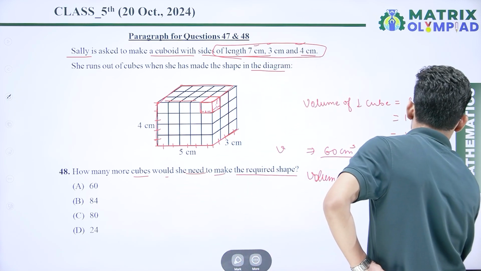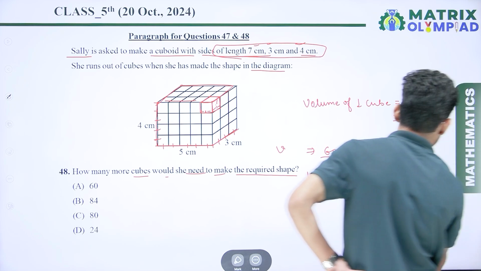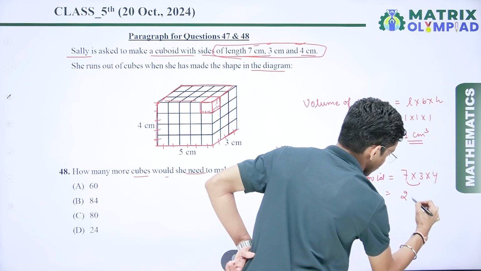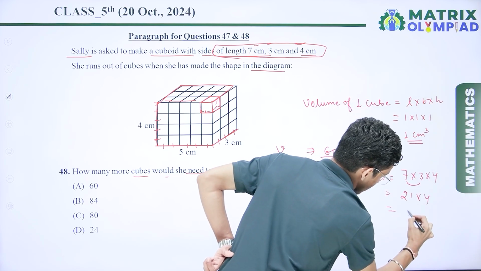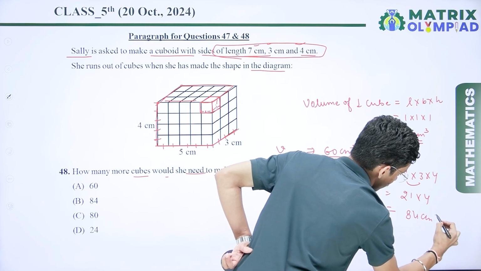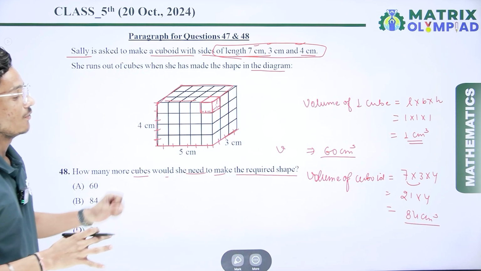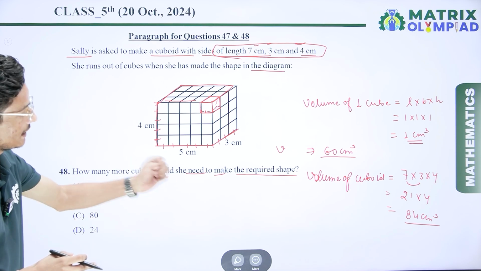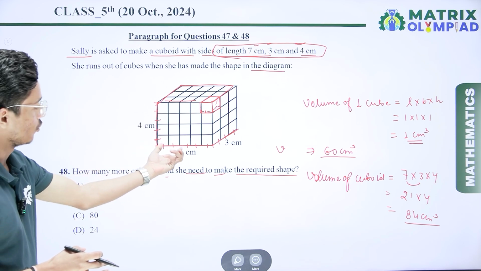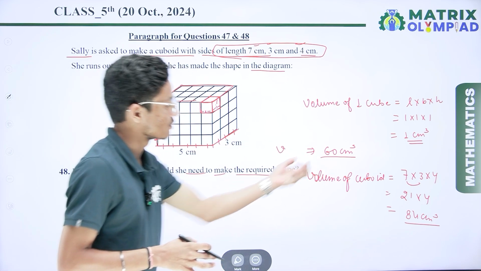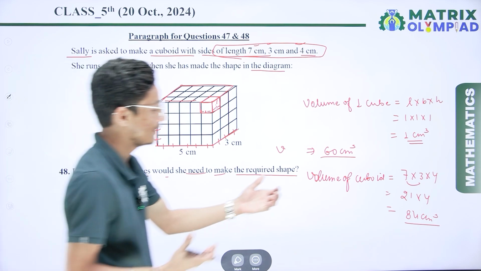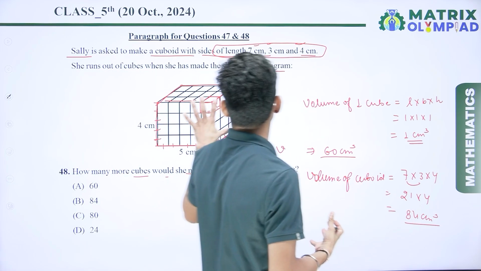So 7 times 3 is 21, multiplied by 4. So here I get 84 cm cubed. It means Sally required a volume of 84 cm cubed, but she made a cuboid whose volume is 60 cm cubed. So how many cubes are required to complete the whole cuboid?